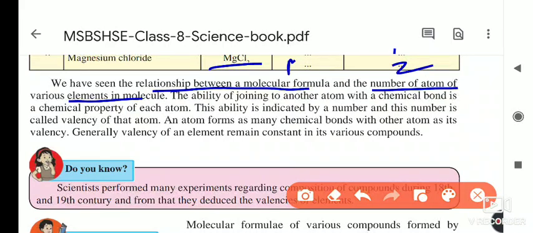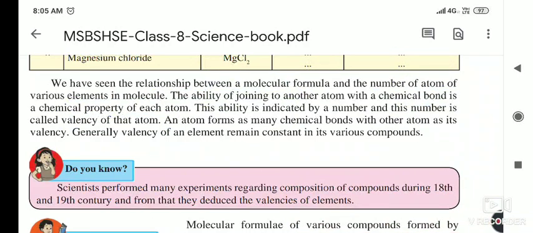The ability of joining to another atom by a chemical bond is the chemical property of each atom. Each atom will combine with how many atoms of the other element, or how many chemical bonds it will form with another atom.